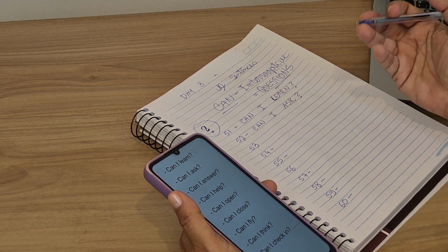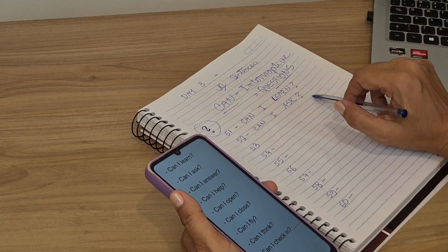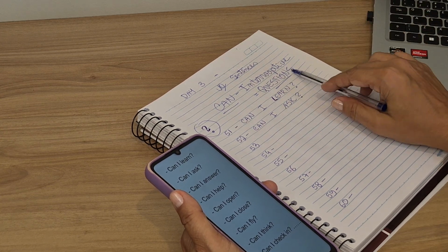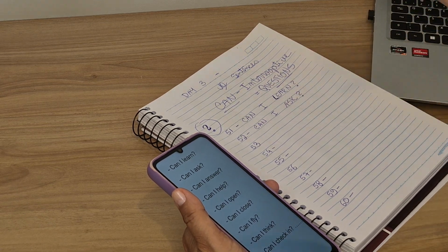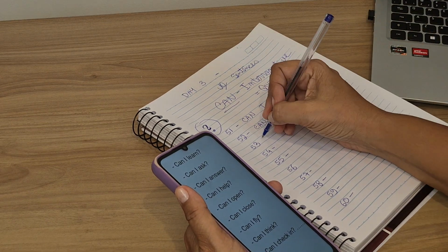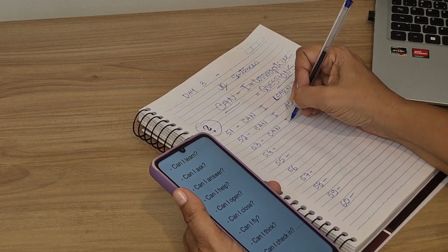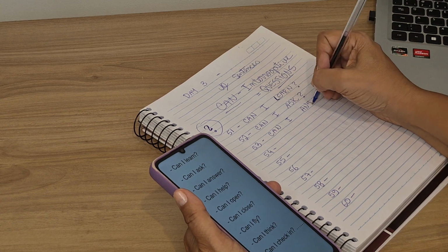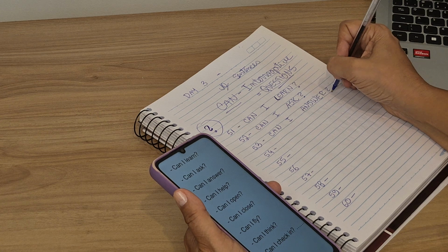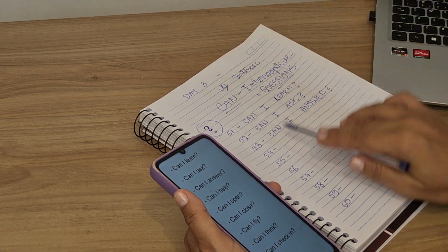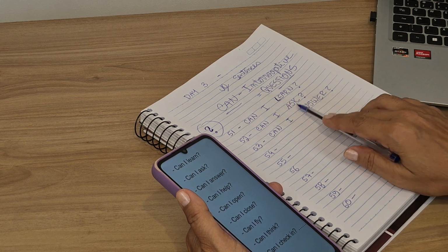We are asking sentences. Ask is the act of asking questions. You ask a question, and when you ask a question, somebody else answers that, okay? So the next sentence is, can I answer? Can I answer? So when you ask a question, somebody else needs to answer it, and so ask and answer.